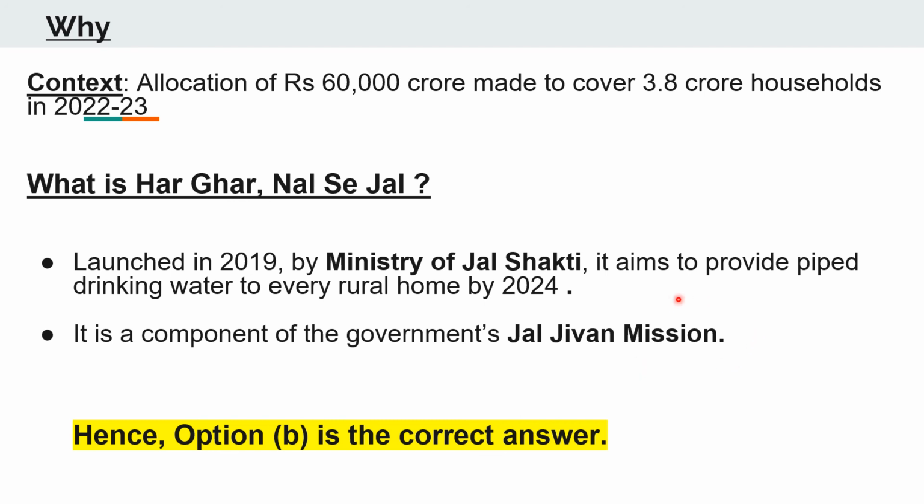So this 2024 makes your first option incorrect because it said that the scheme aims to provide piped drinking water by 2025. Therefore, your option 1 was incorrect. It is a component of the government's Jal Jeevan mission. It is a part of it. Therefore, your option B is the correct answer.